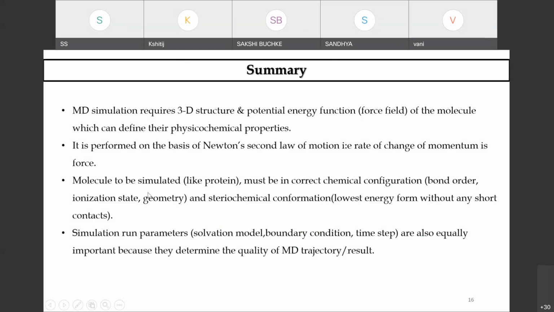Molecules to be simulated must be in a correct chemical configuration with respect to ionization, charges, forces, radii, stereochemical forces, and simulation parameters, say the periodic boundary conditions. The various ensembles, the microcanonical, the canonical, or isothermal isobaric ensembles, are also very important in determining the simulation event analysis, or MD trajectory,